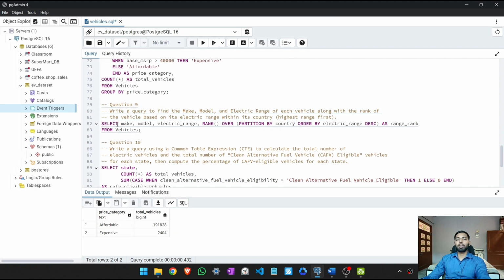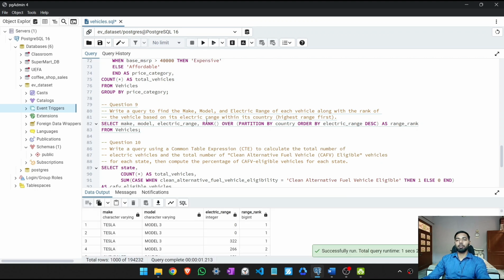So let's select make, model, electric range and here we start our window function, rank over partition by country, order by electric range in descending order so that we get the highest range first, as range rank from vehicles. Let's run this command. You can see we get all the ranks based on the range.